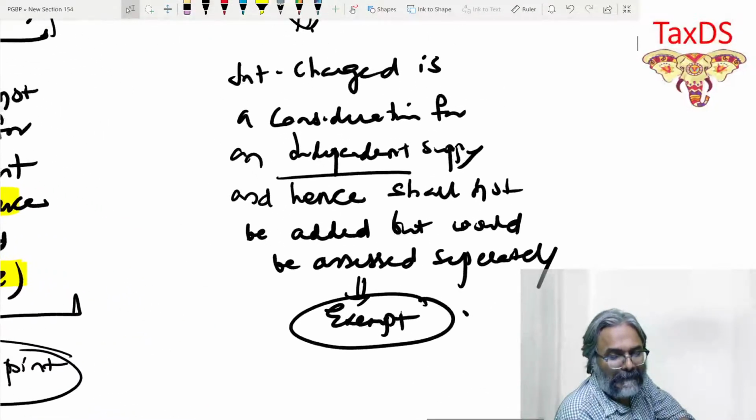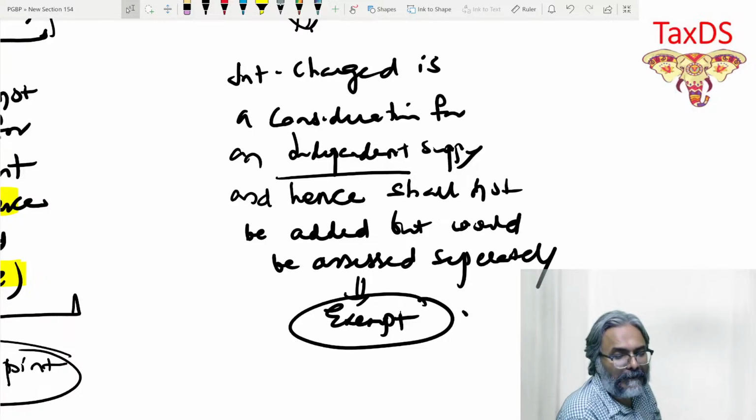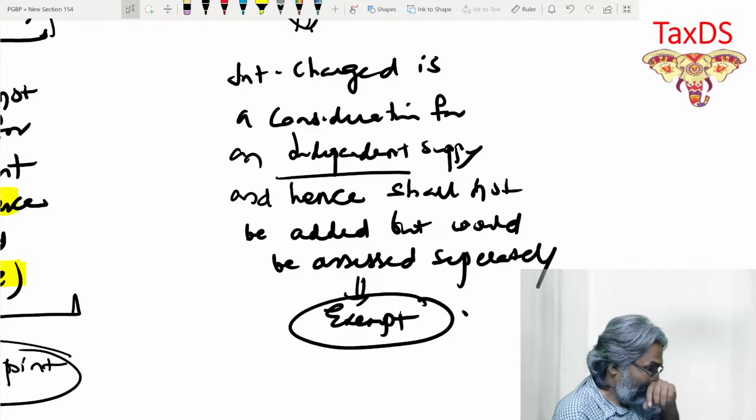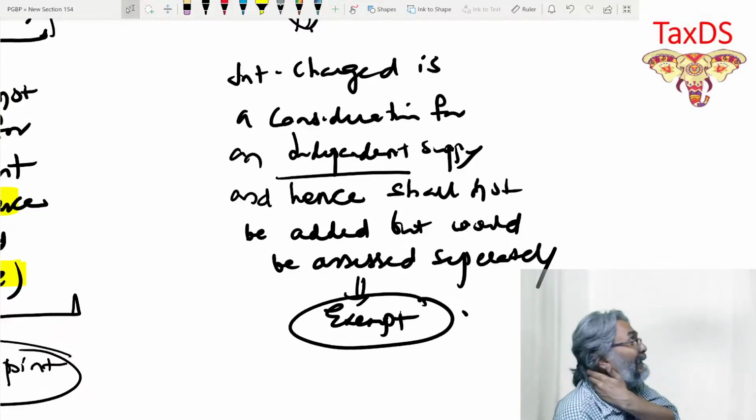And how is it assessed? Exempt, students.